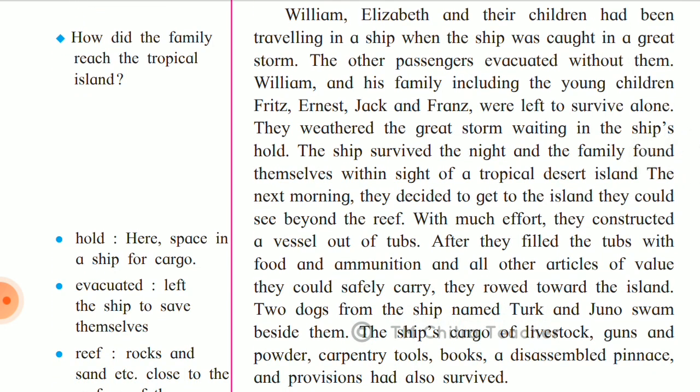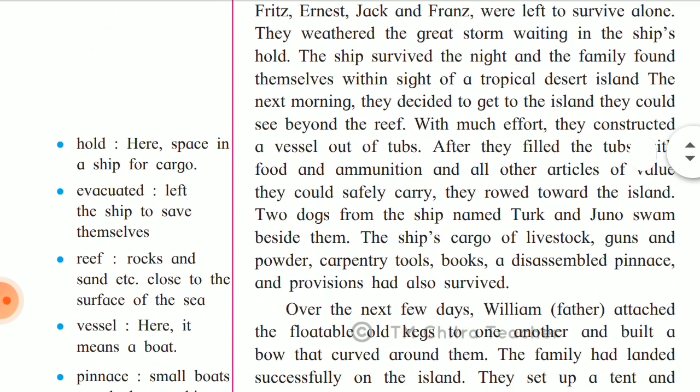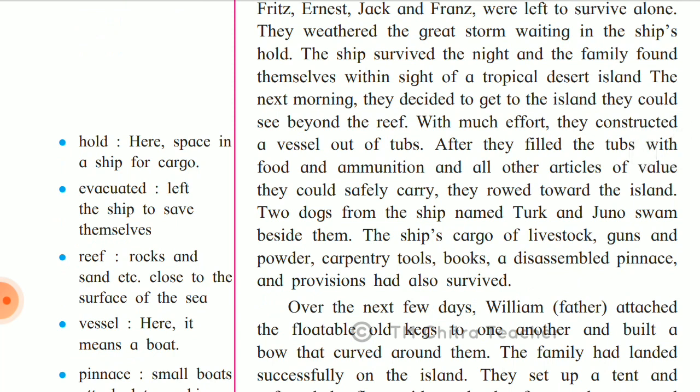With much effort they constructed a vessel out of tubs. Here they have constructed a vessel. Vessel means they made a boat out of the tubs so that they could carry whatever they require from the ship. They can collect it and they can move to the island.